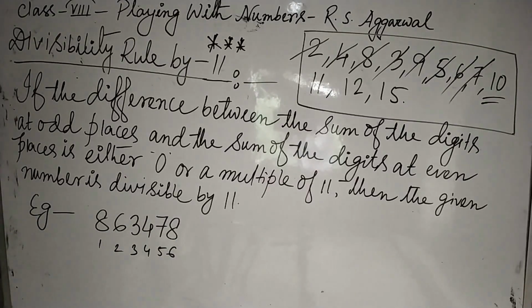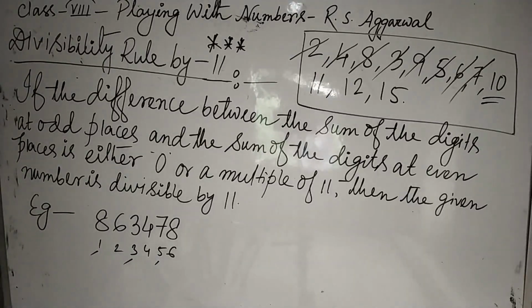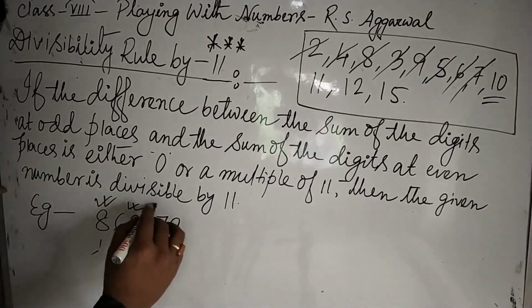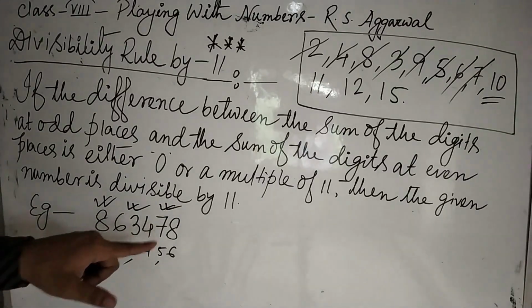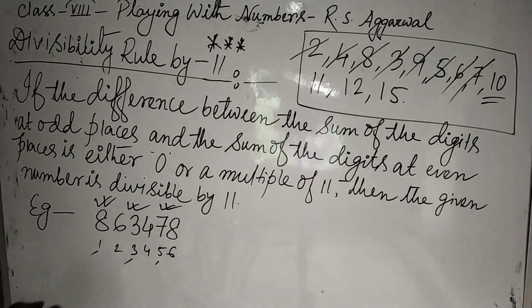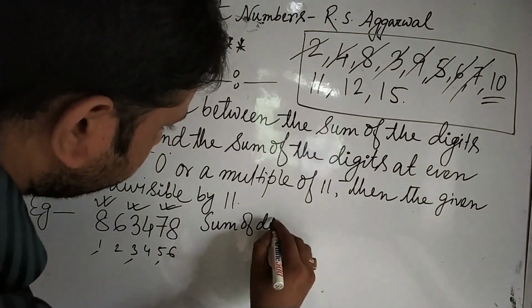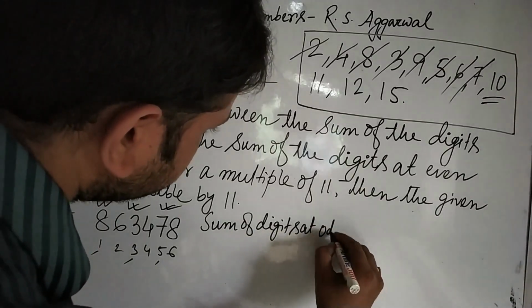Okay. We all know first, third and fifth are odd places. So the digits at the first place, third place and fifth place, that is 8, 3 and 7, we have to sum up. So write down: sum of digits at odd places.